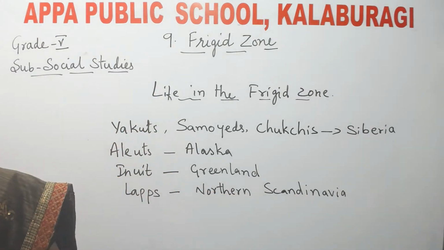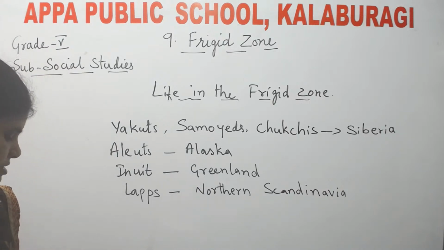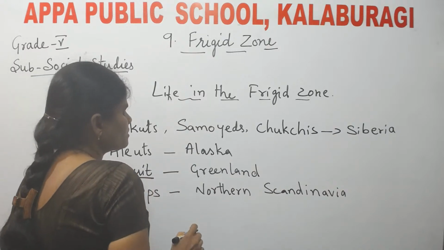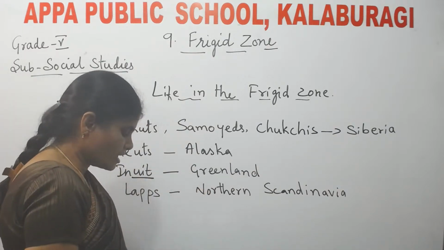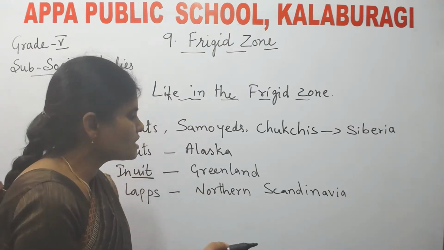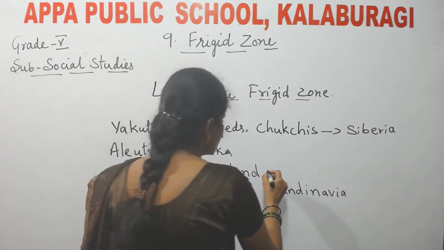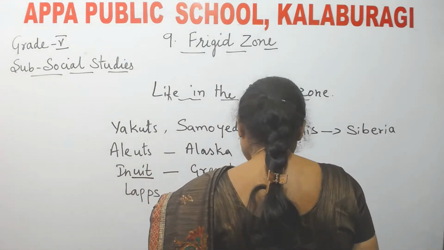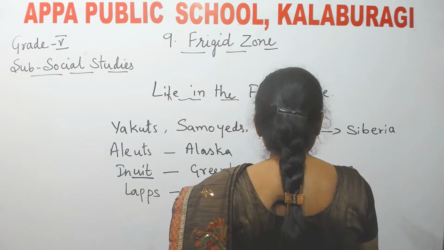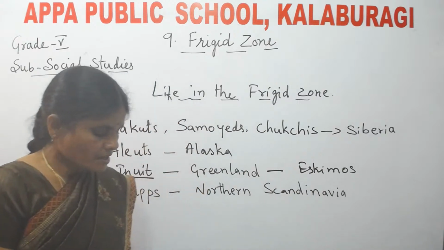These Inuits were the original inhabitants of Greenland. They are also called Eskimos.